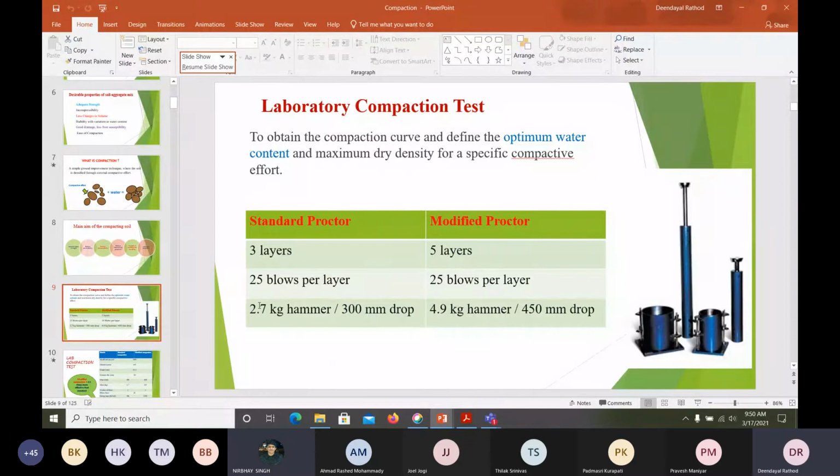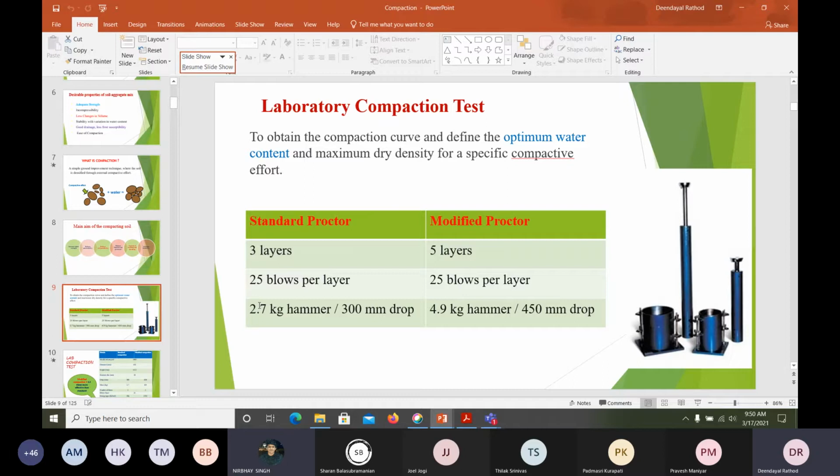So due to increase in weight, the voids will decrease. My question is, whatever curve you have drawn, now I have a curve for the standard Proctor test. The curve which I will draw, where would it be? Would it be on the right side of this one, or left side, or top, or bottom? So towards right. Right in the sense, sir, it will become more dense, so it will shift towards higher density. It will shift toward the left. Y-axis side or x-axis side, it will go? So it will move towards the y-axis.